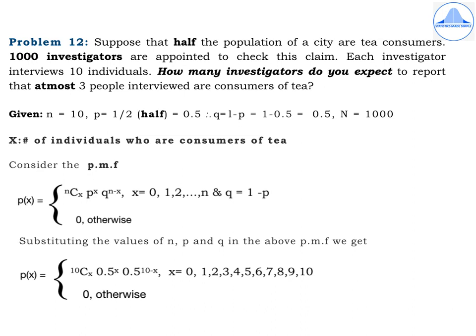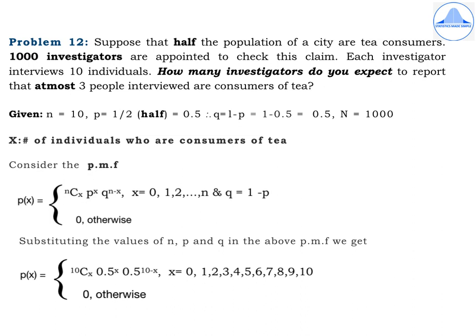So start with given. N is equal to 10. P is equal to half, because they have mentioned that half of the population are tea consumers, which means that the remaining half of the population would consume some other drink, which is equal to 0.5. Therefore, Q is equal to 1 minus P, which is equal to 1 minus 0.5, which is equal to 0.5. Now, in this question, they have also mentioned the total number of investigators who are appointed. In other words, capital N is equal to 1,000.